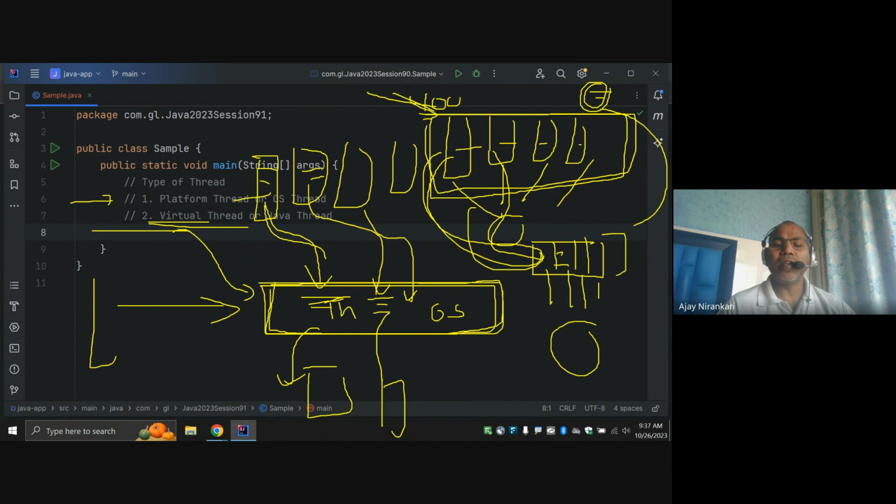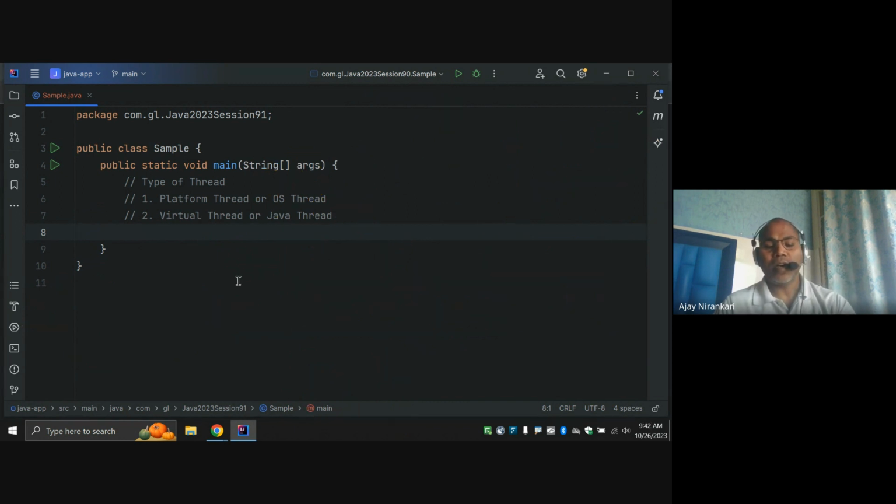Java says, on your side, any number of threads you can request, I can create, but I'm not going to create platform threads. I'm going to create Java threads, or virtual threads. The code runs on a thread, but not on one specific thread. So the Java designers say, okay, I'm going to create 100 threads, but they are 100 virtual threads.